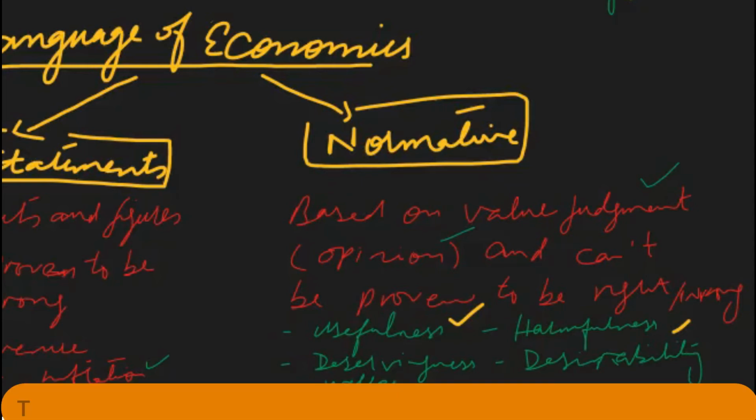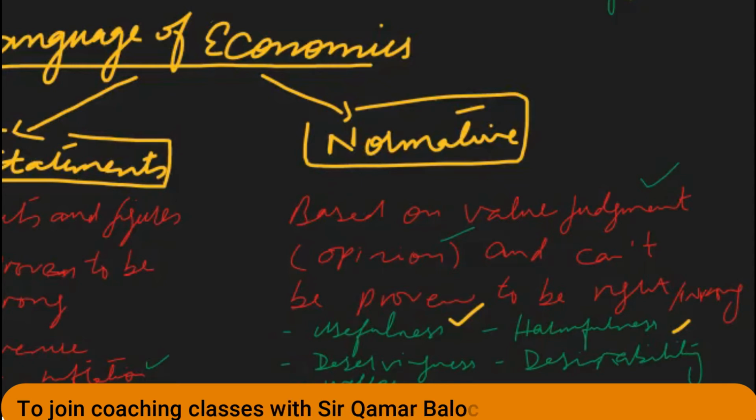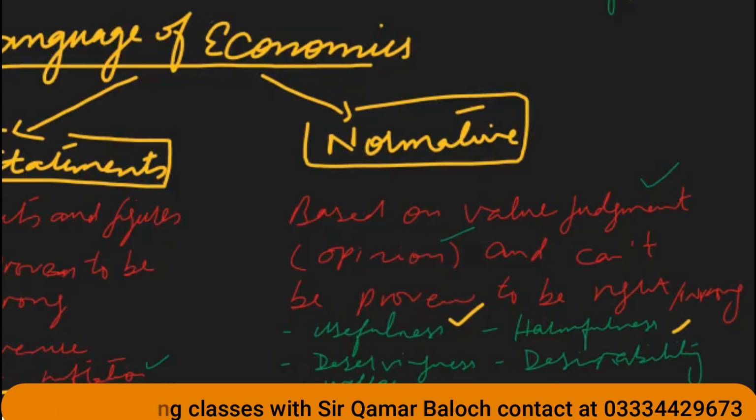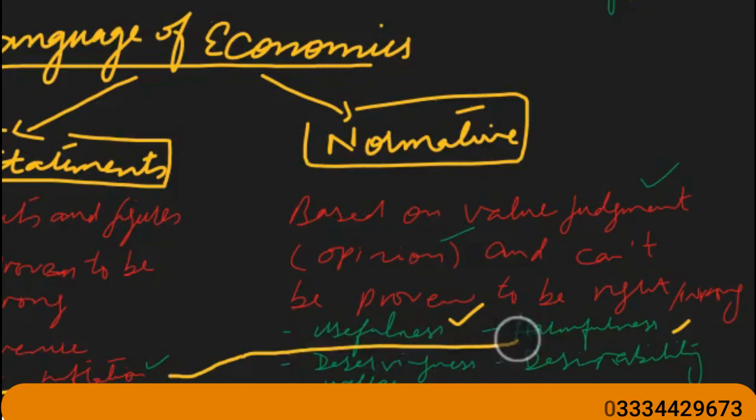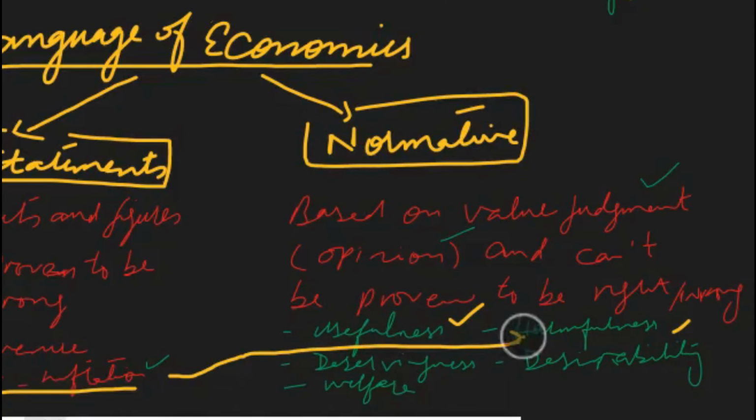Every positive statement can be converted into a normative statement by adding something. For example, if we compare inflation and unemployment, and someone says that unemployment has increased, inflation has increased, it is a positive statement. But if someone says that unemployment is more harmful than inflation, it is now a normative statement. Technically, we cannot prove whether unemployment is more harmful or inflation is more harmful.